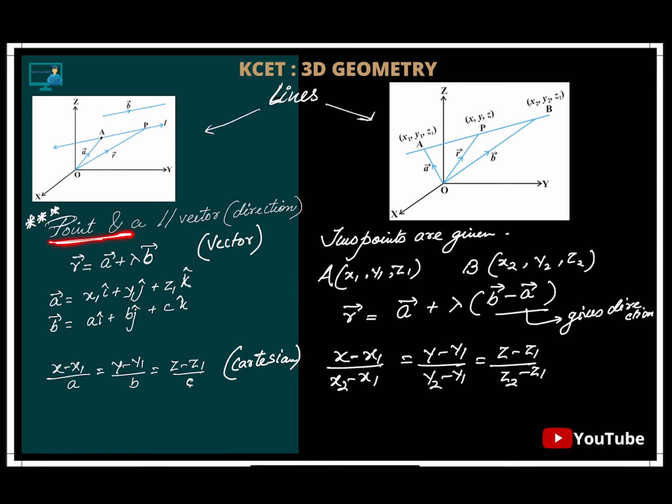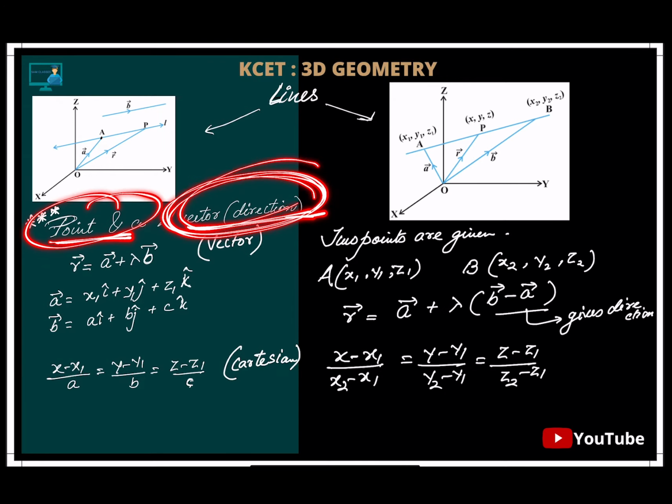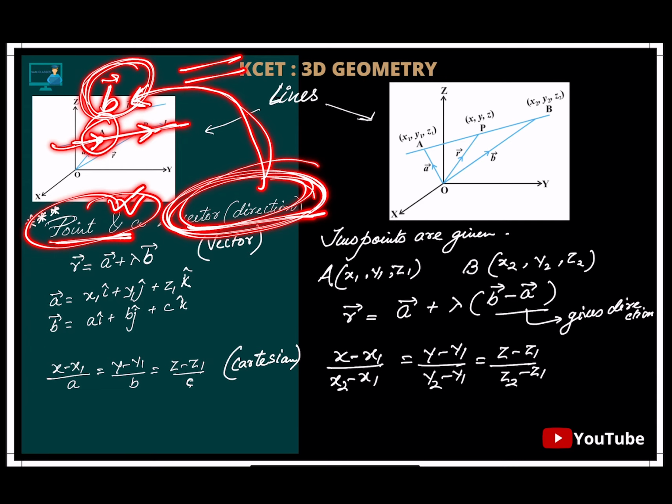First, whenever they give you a point and a vector for direction, a point and a direction is given by which vector? B vector. Always, direction is given by which vector? Mug it up. Here they're asking to find the equation of a line which is passing through a particular point, that is a point, and which is parallel to b vector. We know two vectors which are parallel have the same direction, correct? Yes or no, everybody? Come on. So the direction is given by this vector, because we don't know anything about this vector, where it is going. But since it is parallel to b, we can understand the direction is given by this b vector.